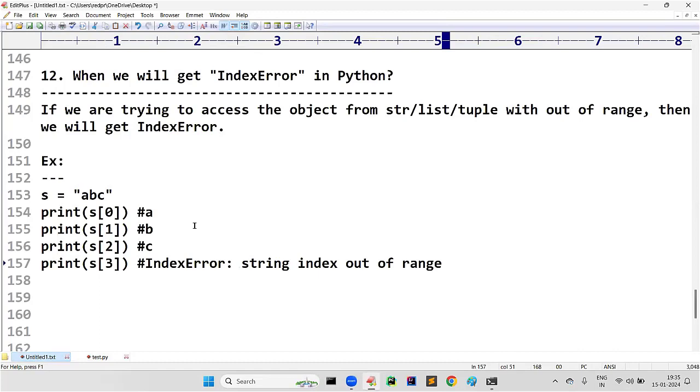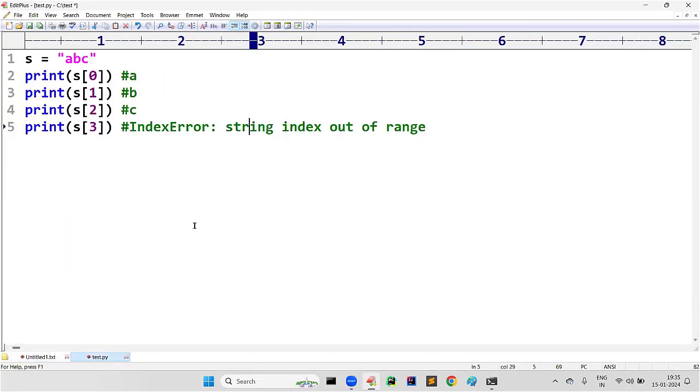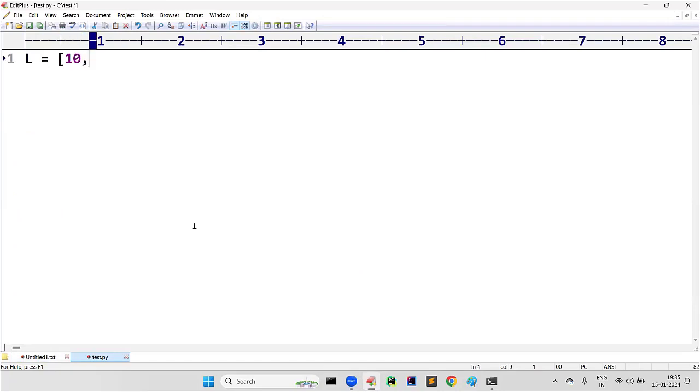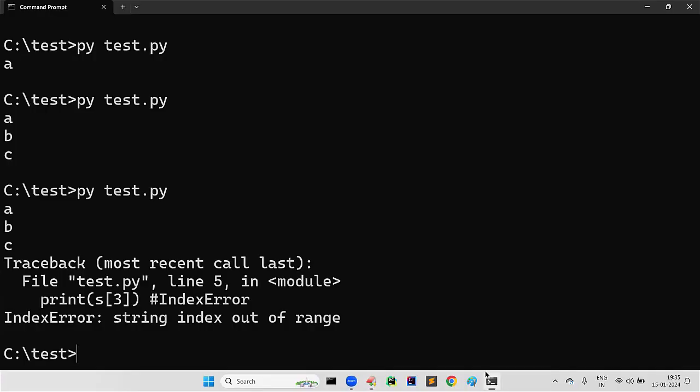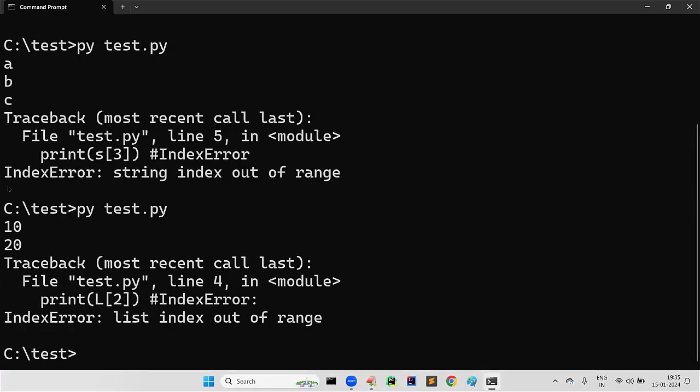It is not only applicable to strings, we can use it for lists too. Consider a list with only 2 elements. Can I print L of 0? What output do we get? 10. Can I print L of 1? The output is 20. Can I print L of 2? No, we will get an index error. Maybe the name and description change. Have you observed? Both are index errors only. But here it is string index out of range because the object is a string. Here it is list index out of range because the object is a list. And you can use it for a tuple also.